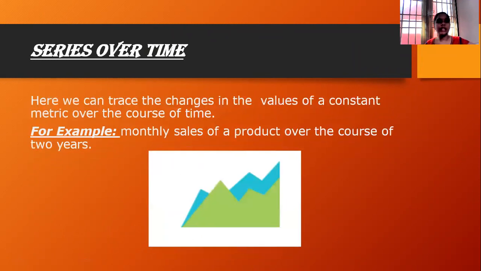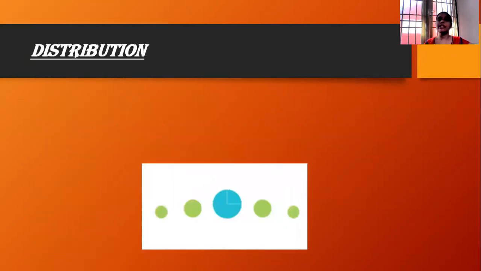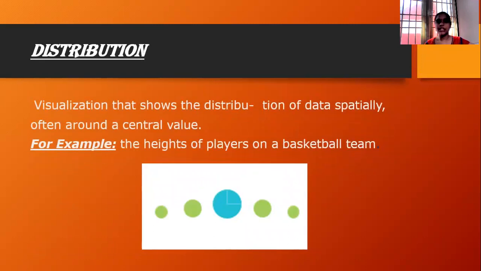Next one is series over time. Here we can track the changes in the values of a constant metric over a course of time. That means monthly sales of a product over the course of 2 years. How can we visualize this? By using the series over time visualization. Next one is distribution. Distribution is a visualization technique that shows the distribution of data spatially, often over a central value. That means the heights of players on a basketball team can be visualized in a distributed format. This is all about the 7 relationships in the data visualization process.